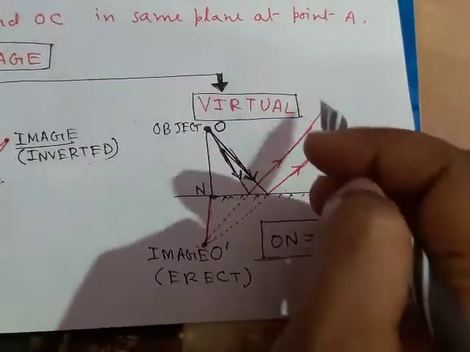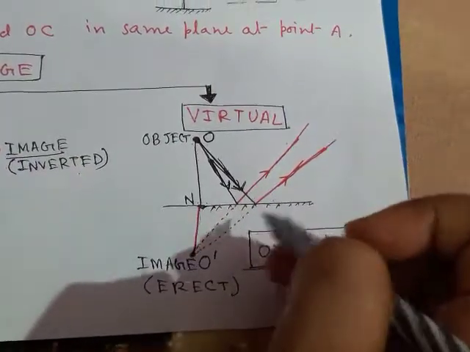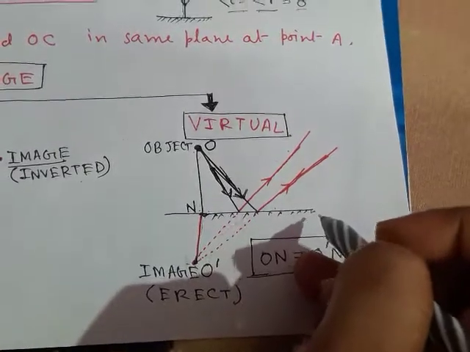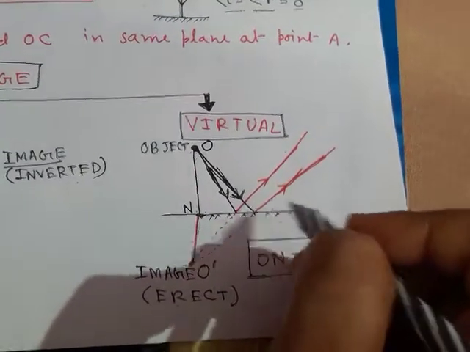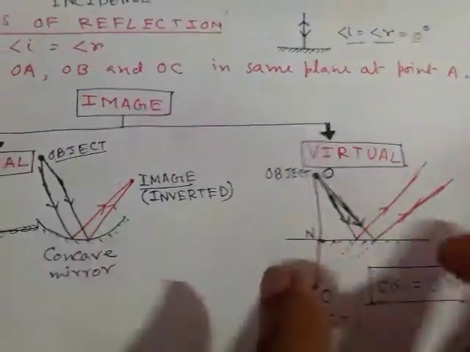And this type of virtual image is formed when reflection takes place on a plane mirror or on a convex type mirror.